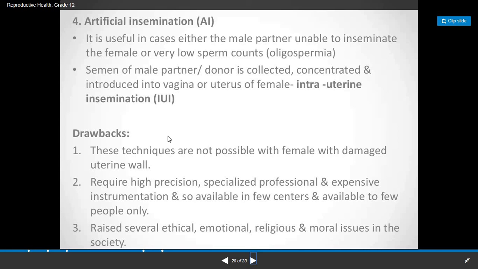What are the drawbacks of these? These techniques are not possible with a female with a damaged uterine wall. They require high precision, specialized professionals and expensive instrumentation, and so are available in few centers and to few people only. They have raised several ethical, emotional, religious and moral issues in society. So only those couples who have such problems can have this, but under special medication and special care.